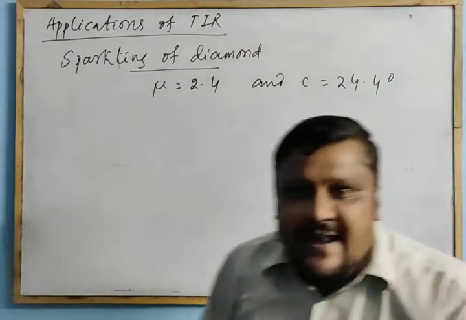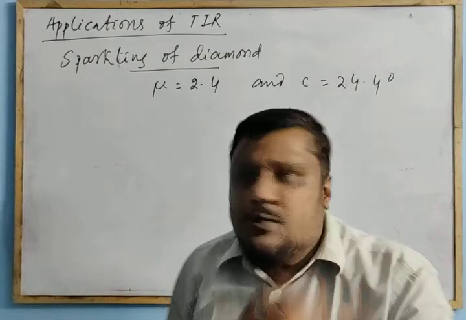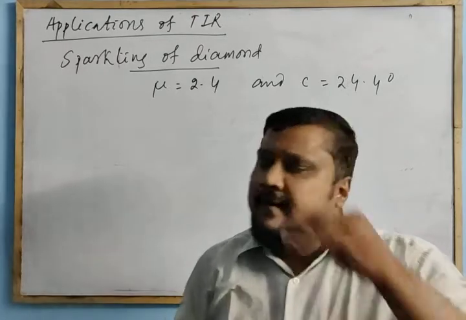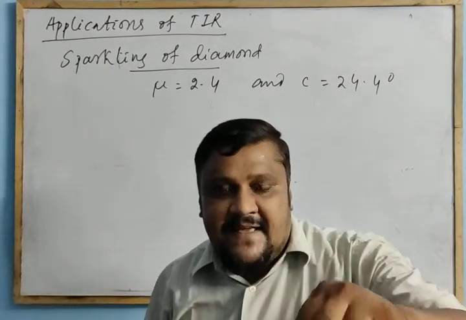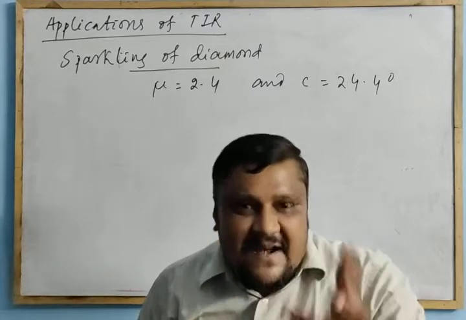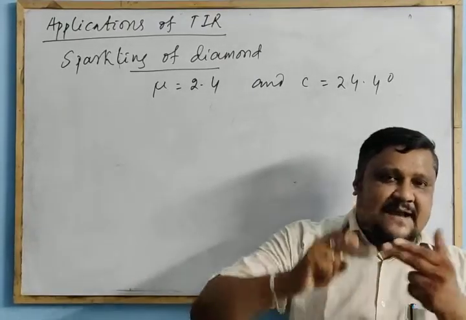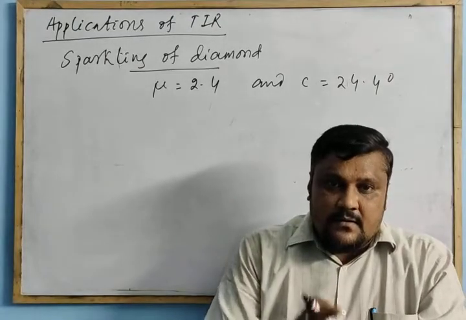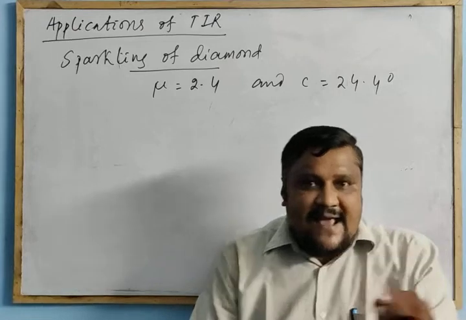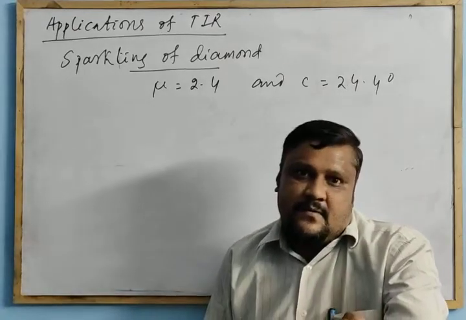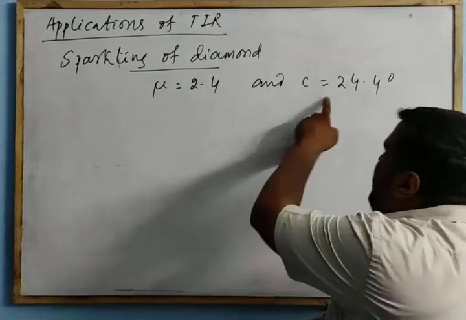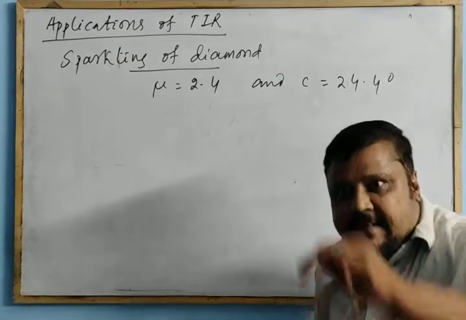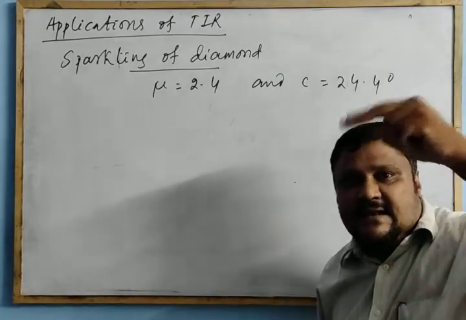And a naturally occurring diamond will not show you the sparkling. When you go to the jeweler, he makes the faces of the diamond. He designs the faces so that when a ray enters the diamond, and the critical angle is very small, 24.4 degree, the ray inside the diamond always touches the face.